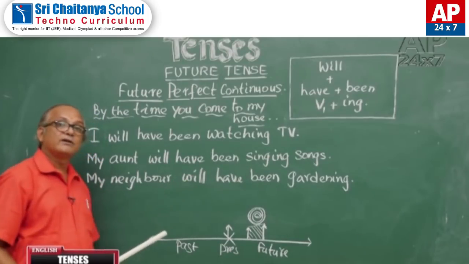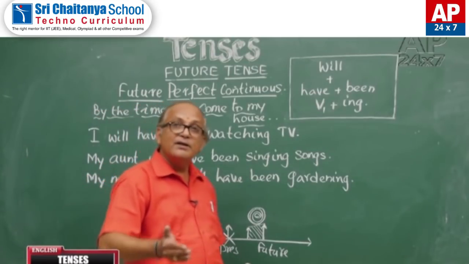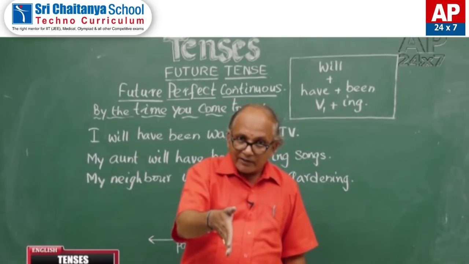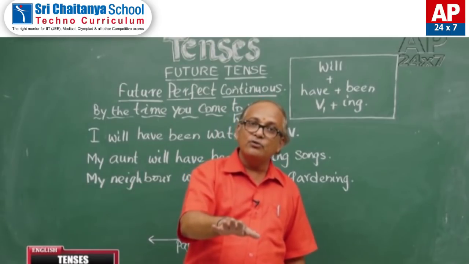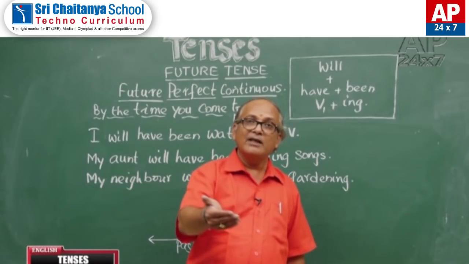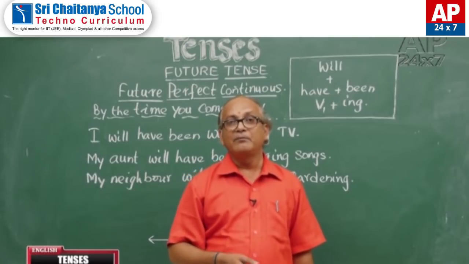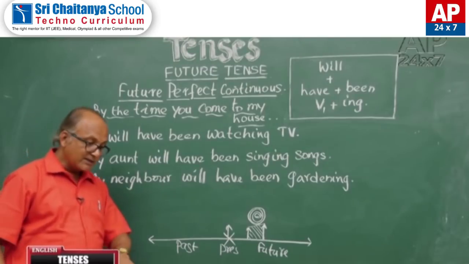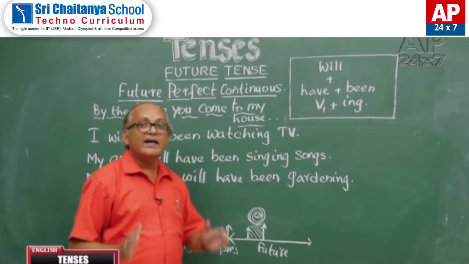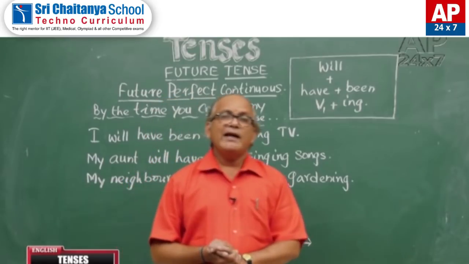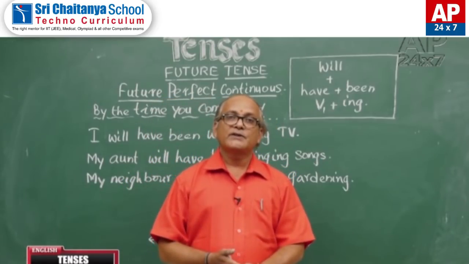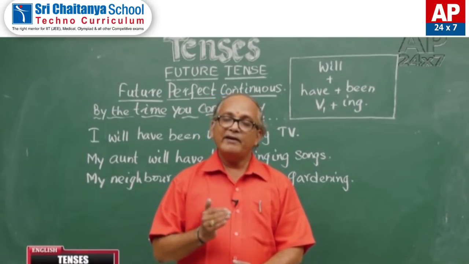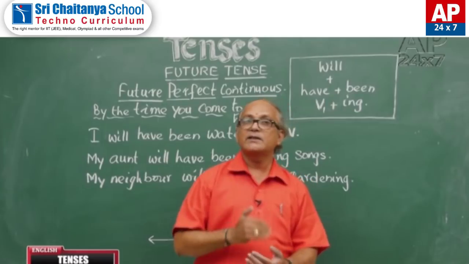So, the action starts before a point of time in future. At that point of time in future, the action will be in continuation, and after that point of time also, the action will continue for some time. Then we use future perfect continuous tense. But here we have to understand one thing. Just like past perfect continuous tense, future perfect continuous tense is also a very less commonly used tense in daily life.